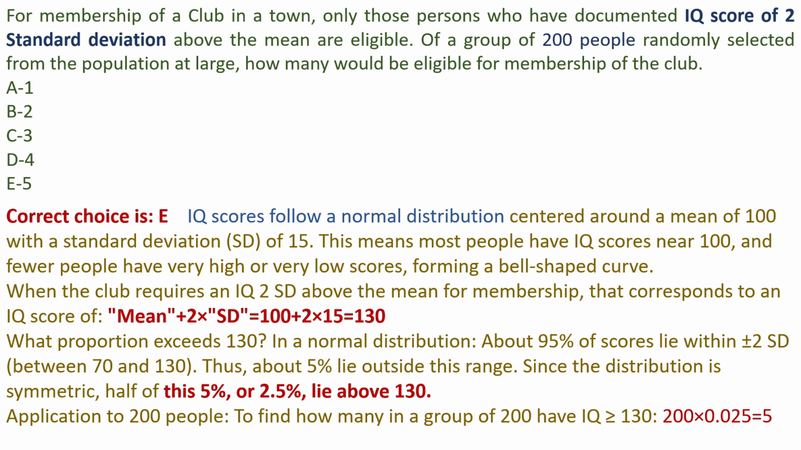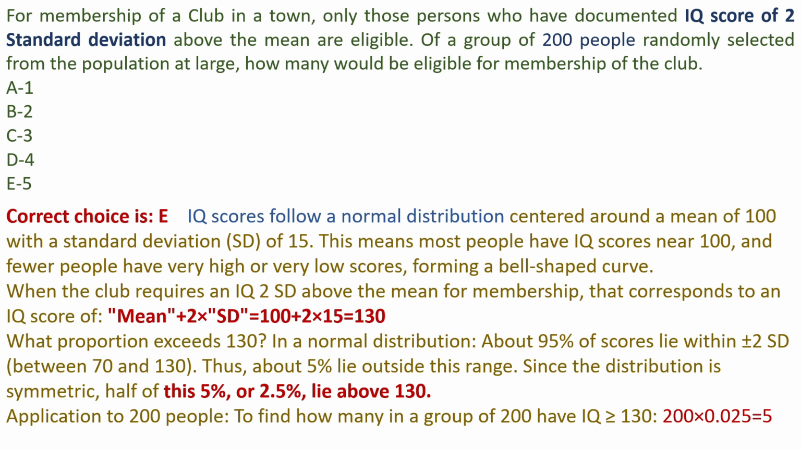IQ scores follow a normal distribution centered around a mean of 100 with a standard deviation of 15. This means most people have IQ scores near 100 and fewer people have very high or very low scores, forming a bell-shaped curve. When the club requires an IQ 2SD above the mean for membership, that corresponds to an IQ score of mean plus 2 times SD equals 100 plus 2 times 15 equals 130.